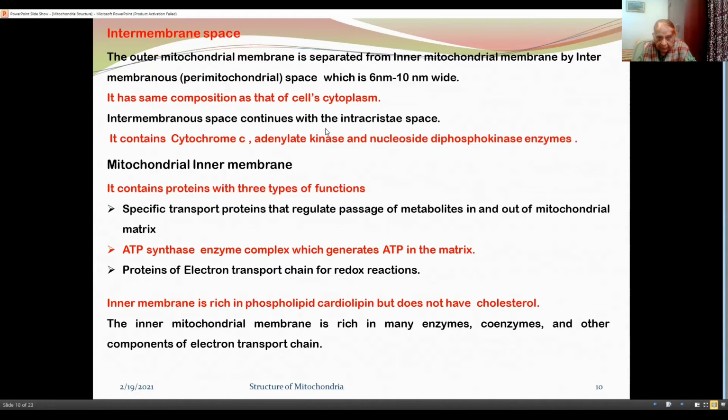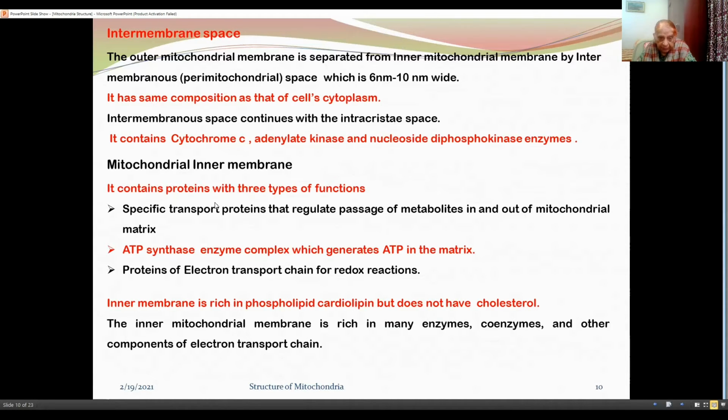Intermembranous space continues with the intracristae space. It contains cytochrome C, adenylate kinase, and nucleoside diphosphokinase enzymes.